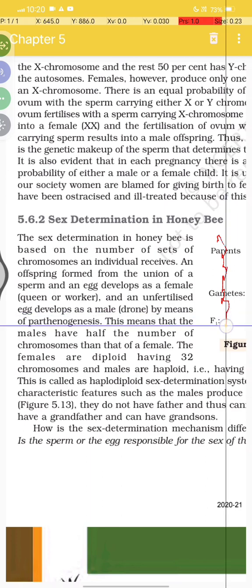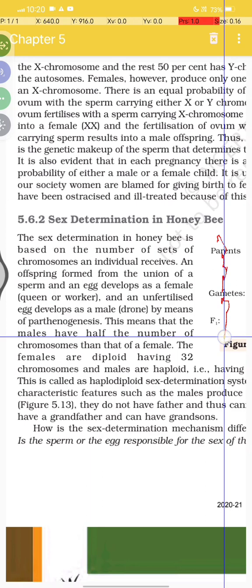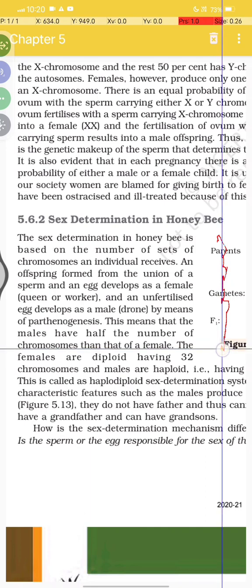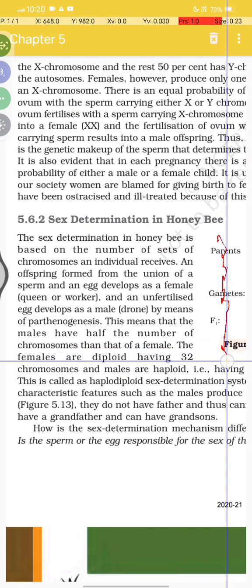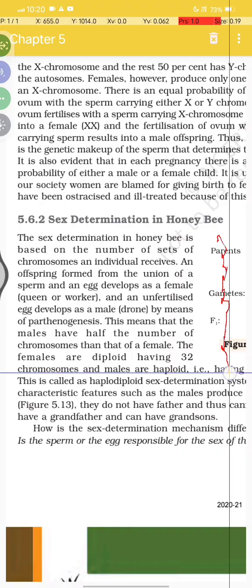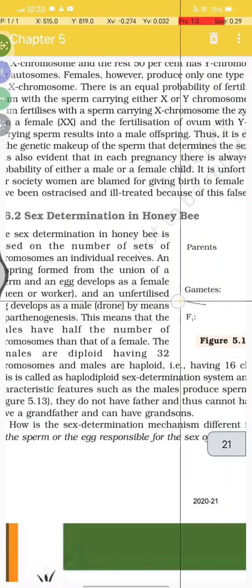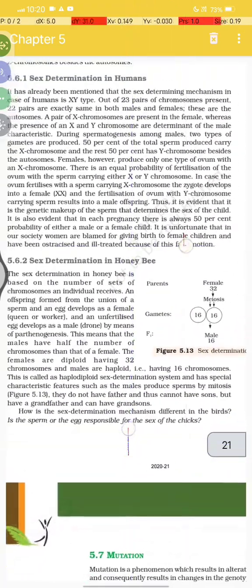And this means that a male has half the number of chromosomes that of a female. A female is diploid, having 32 chromosomes, and a male is haploid, having 16 chromosomes.